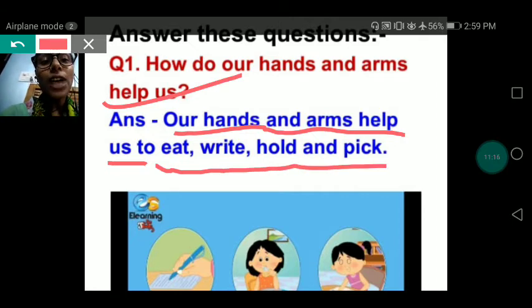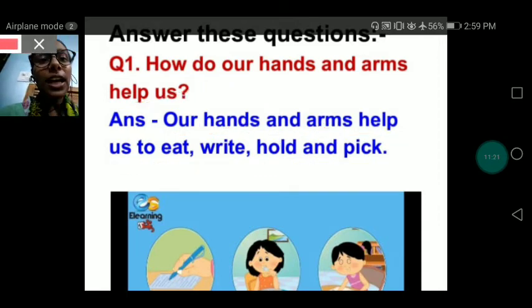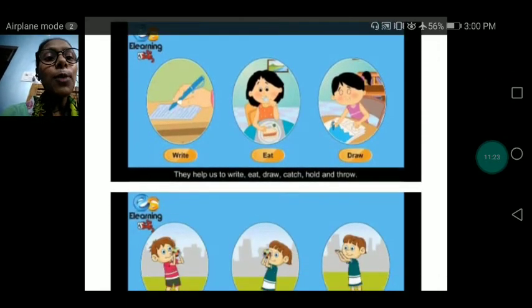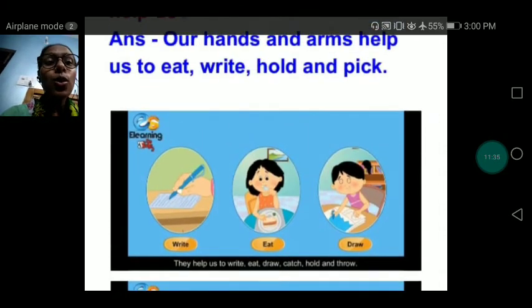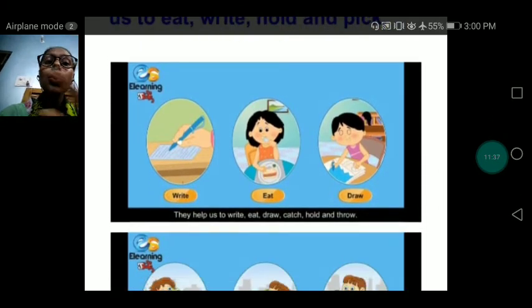See my dear students, with the help of our hands we can write, we can eat, we can draw things, we can catch, we can hold, we can throw. So we can do so many things with the help of our hands.